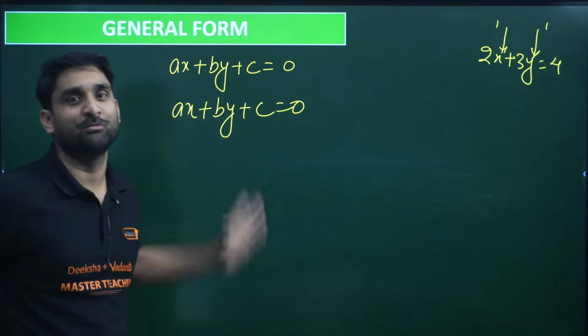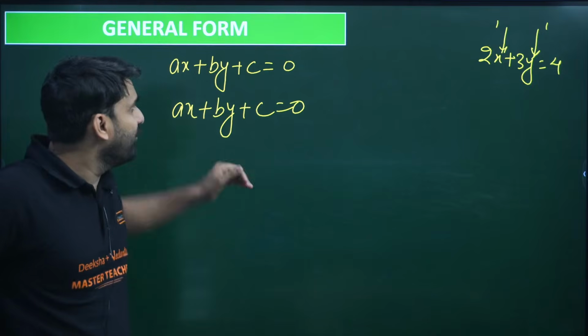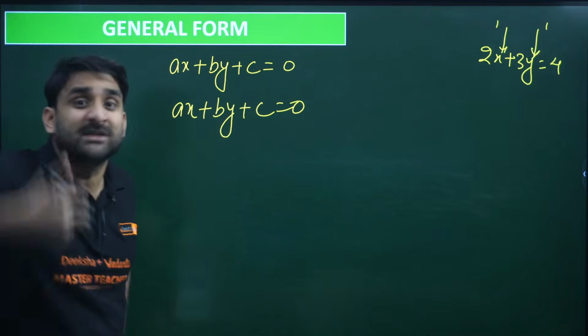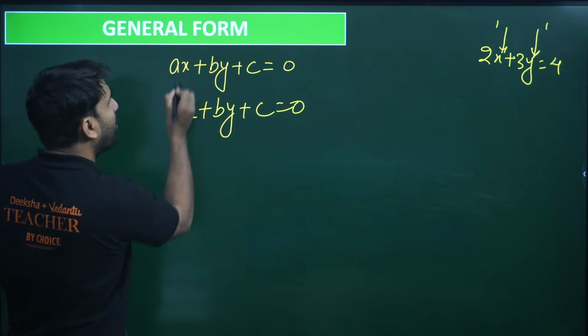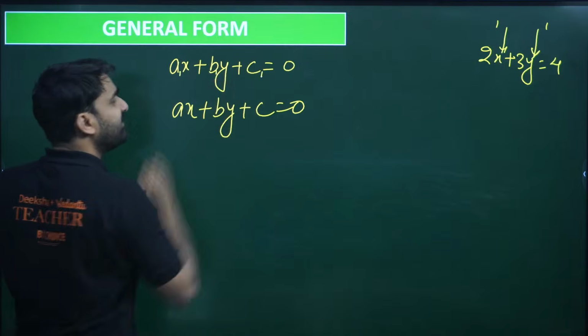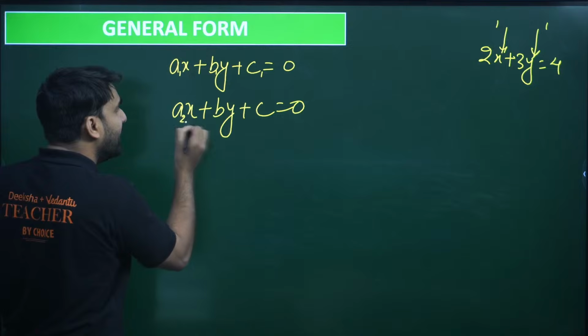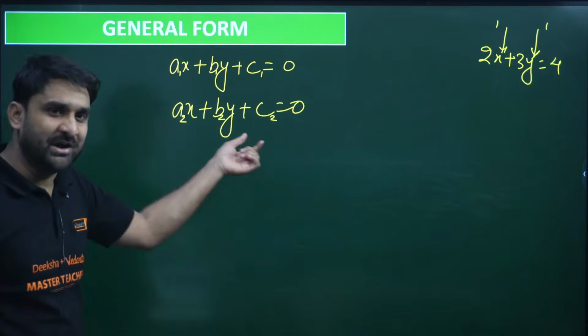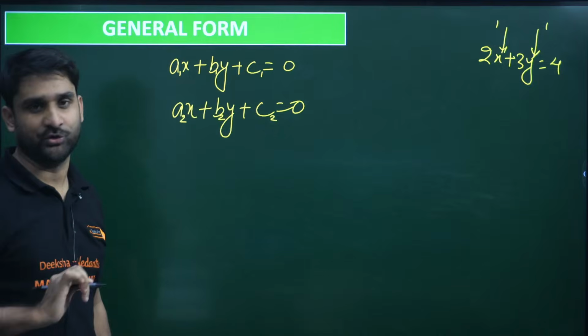Now you might be thinking, sir, both are similar. So how can we make a difference between both? To make the difference, we can call the constants a1, b1 and c1 for the first equation, and a2, b2 and c2 for the second. We are using subscript 2 for the second equation and subscript 1 for the first equation.